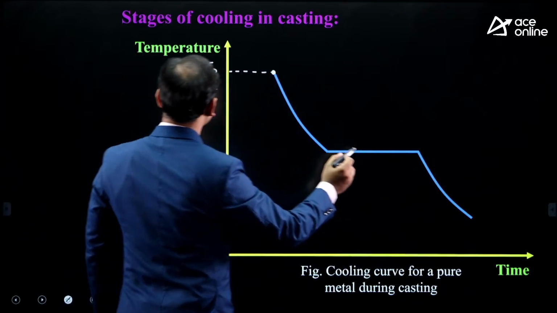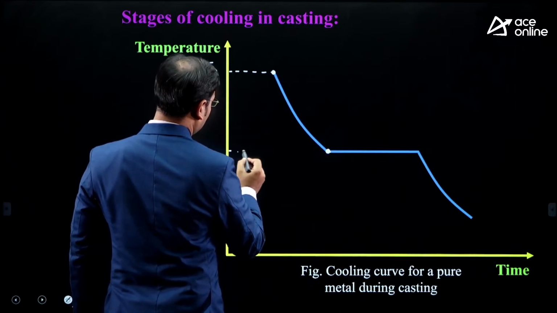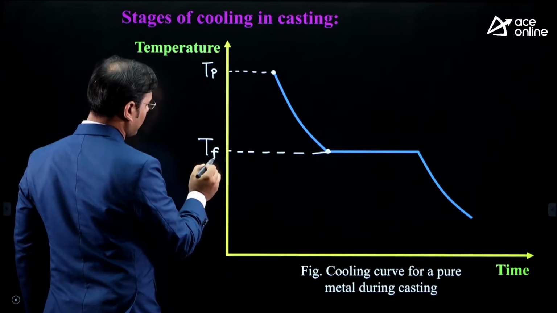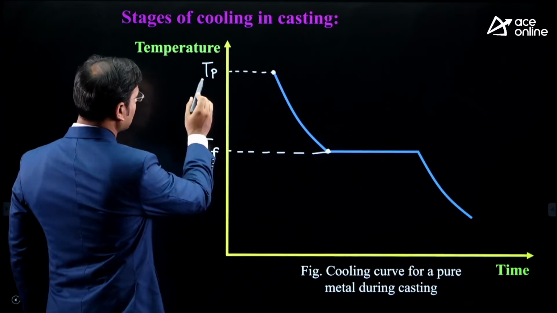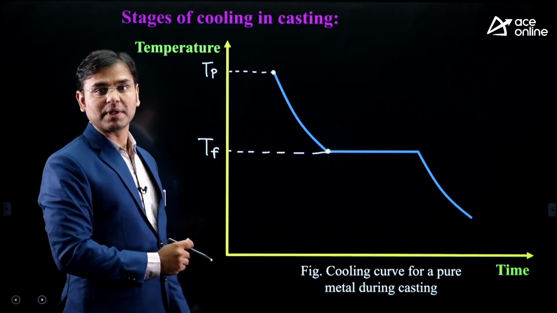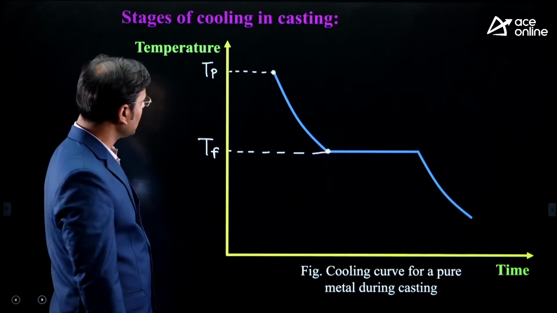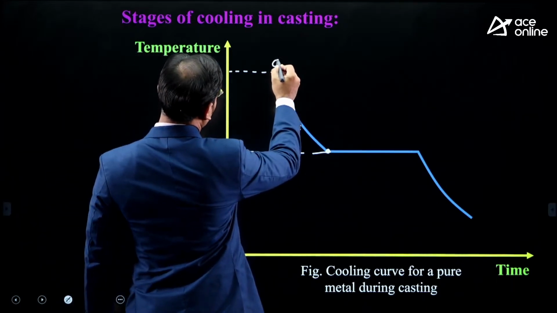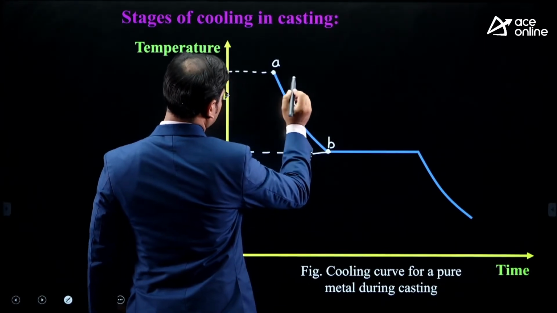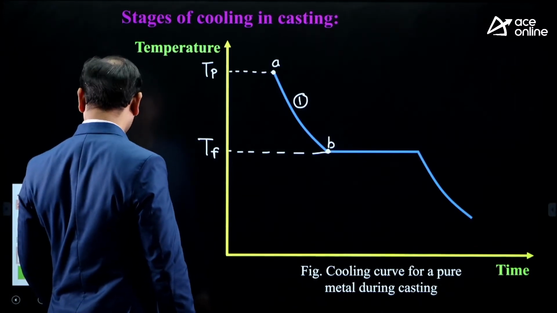As time passes, you know that the temperature is going to reduce and we will get up to this point. And here is the freezing temperature. I am writing the freezing temperature TF. F stands for freezing, T stands for temperature. Here TP: P stands for pouring, T stands for temperature. That is the pouring temperature. Correct? Now I want to write some points: point A, and here I am writing point B, and between A and B is the first stage of casting, the stage 1 of casting.